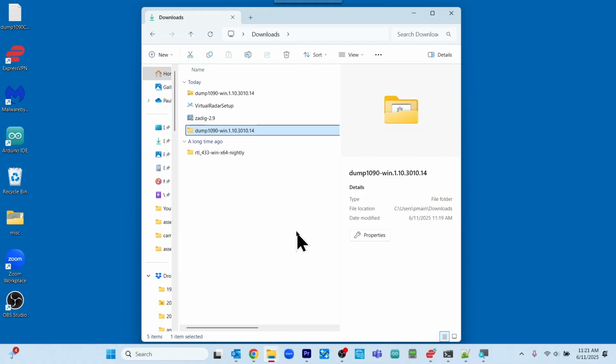We will next plug in to our computer an RTL-SDR V4. Make sure it's V4. So we're going to plug that in.